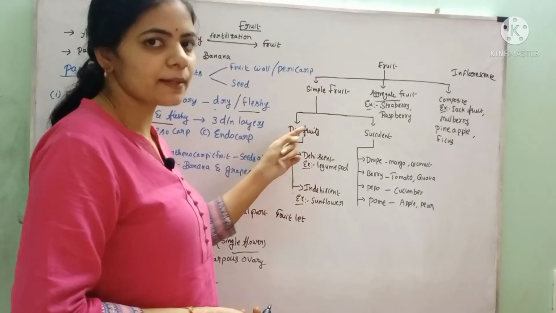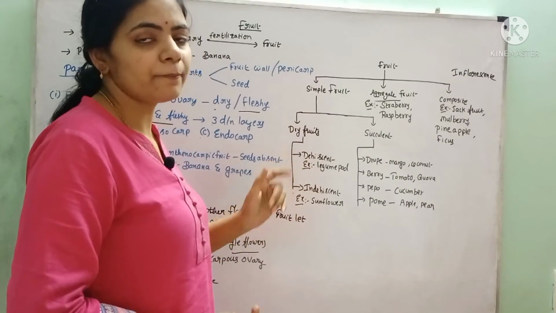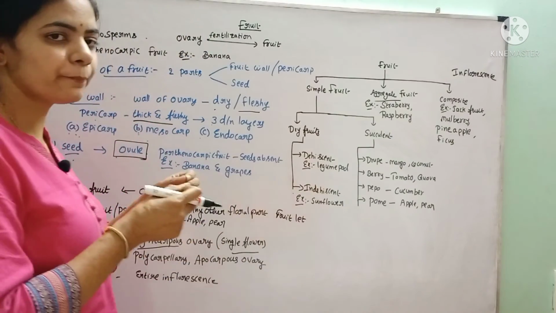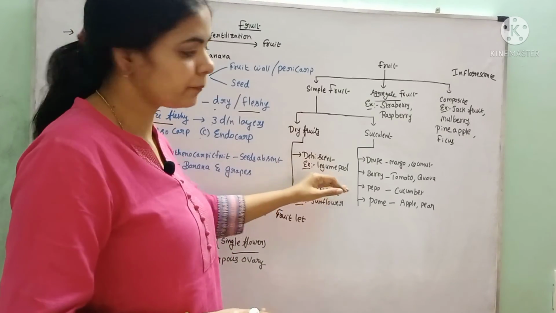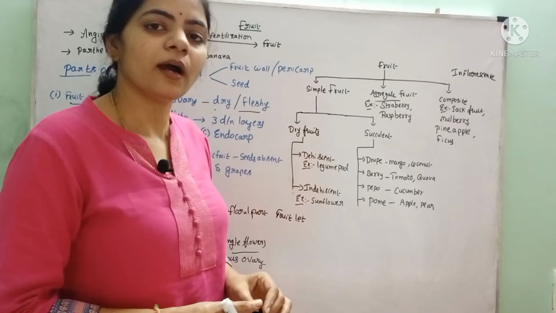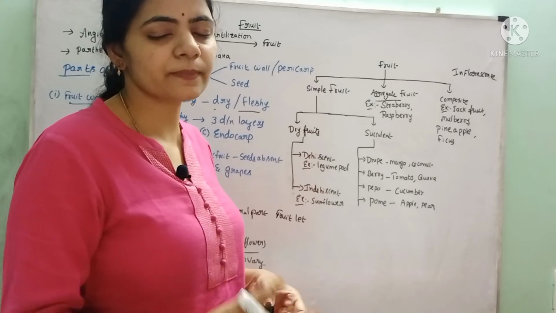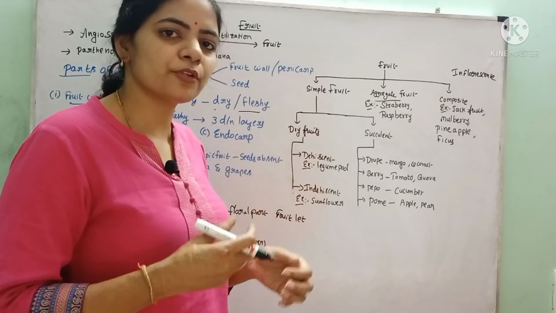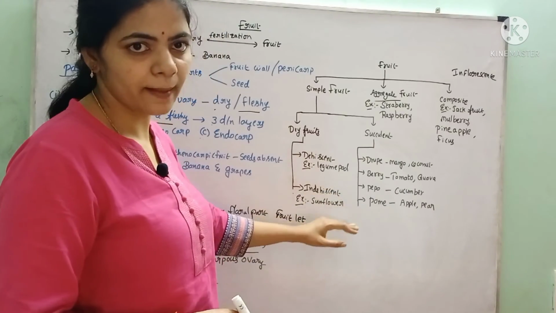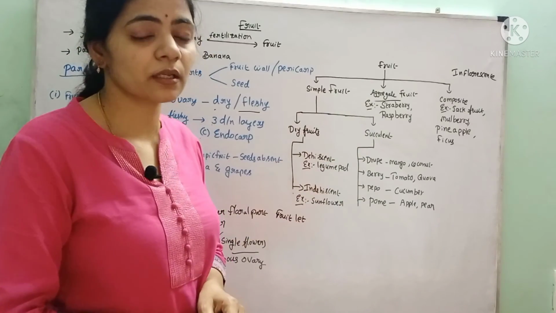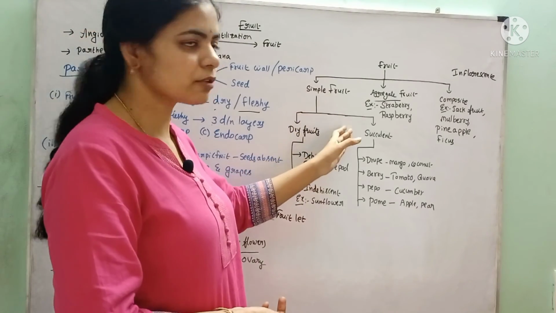Again, simple fruits are of two types depending upon the pericarp. Some are dry, some are succulent. The dry fruits are again classified into dehiscent and indehiscent. Some dry fruits, after drying, burst open and disperse their seeds. Example: legume pod. But in some fruits, they are dry, but they cannot break their pericarp to disperse their seeds. Instead, after decomposition of that pericarp, the seeds are dispersed. That is called indehiscent dry fruits. Example: sunflower.